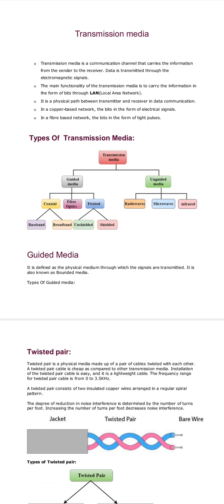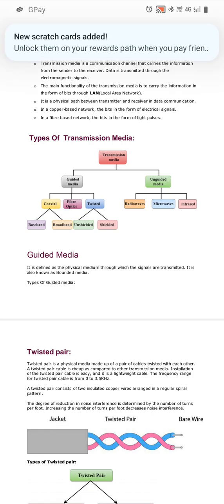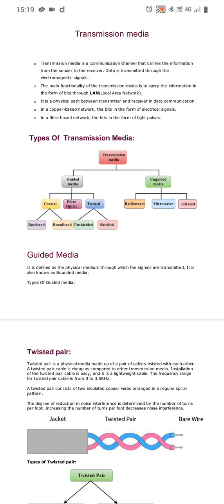Today I am exploring the topic of transmission media. Transmission media is a communication channel that carries the information from sender to the receiver. Data is transmitted through electromagnetic signals. The main functionality of the transmission media is to carry the information in the form of bits through a LAN, meaning local area network. It is a physical path between transmitter and receiver in data communication.